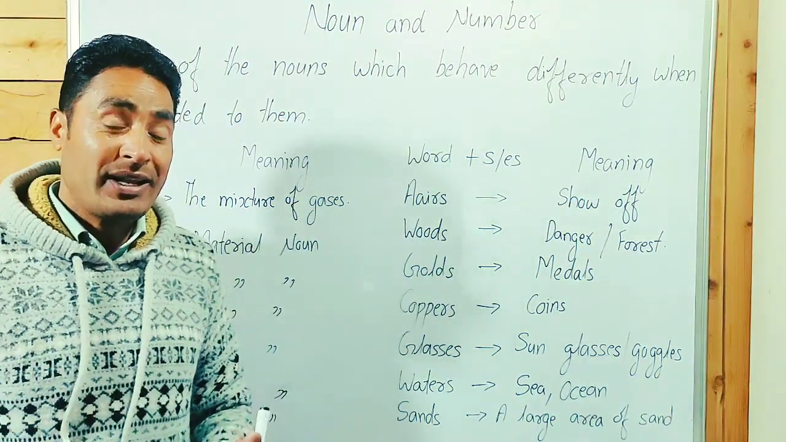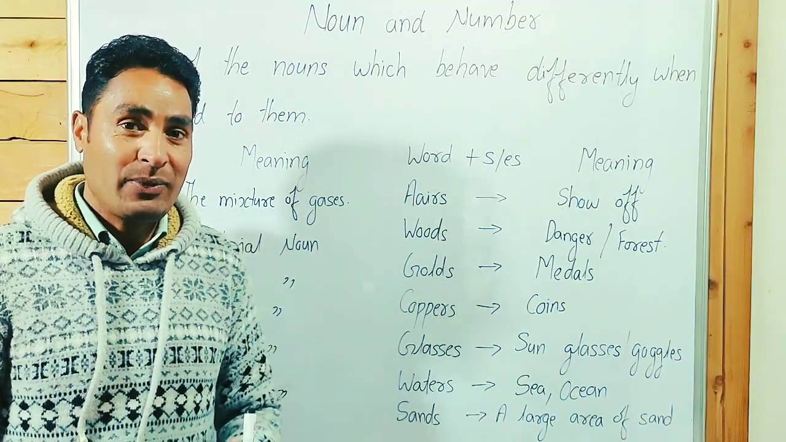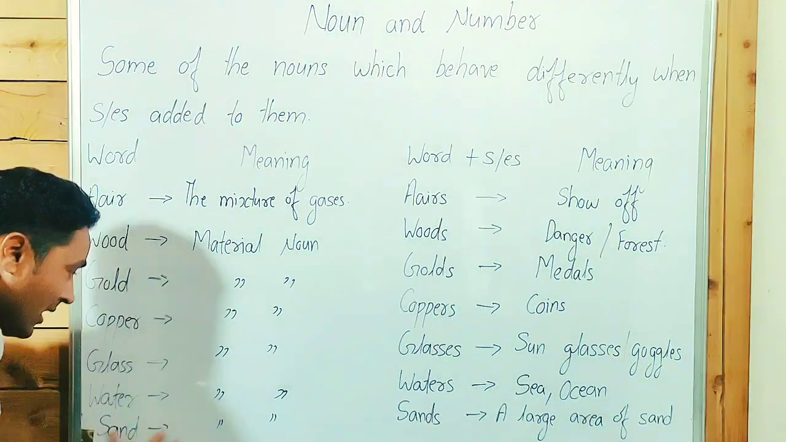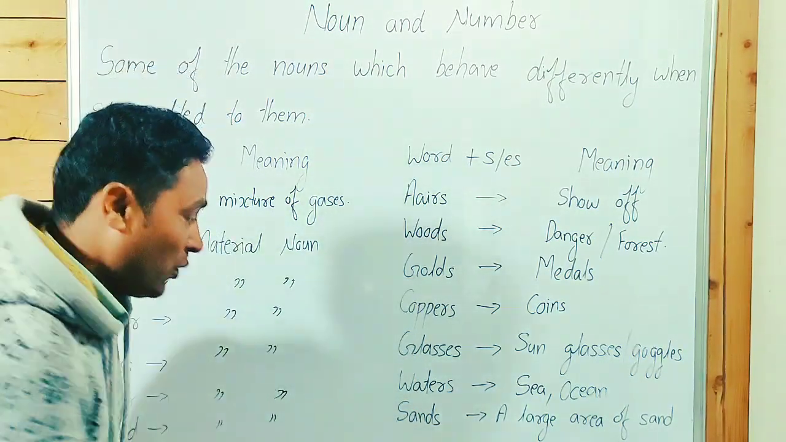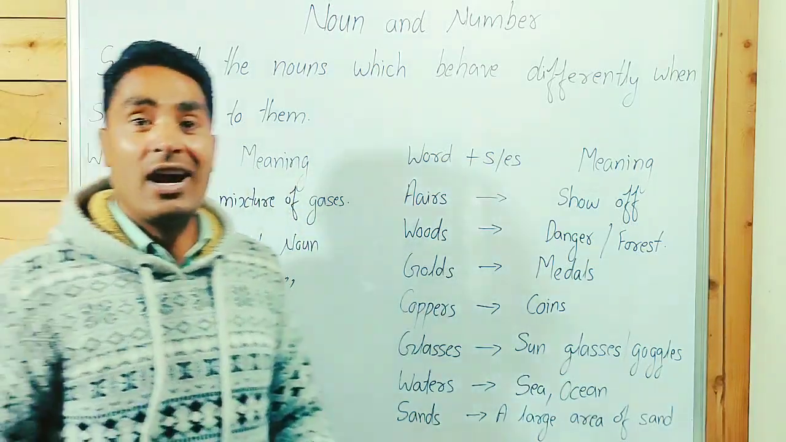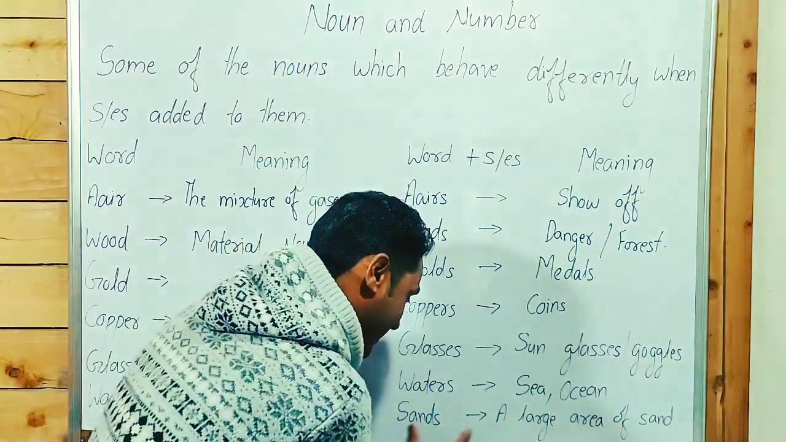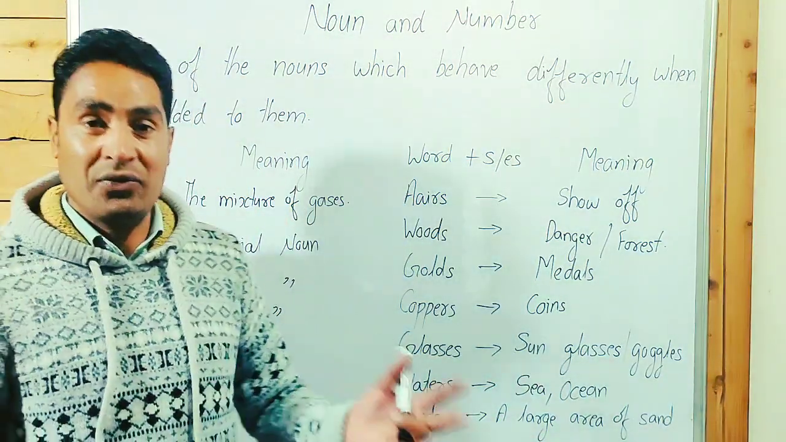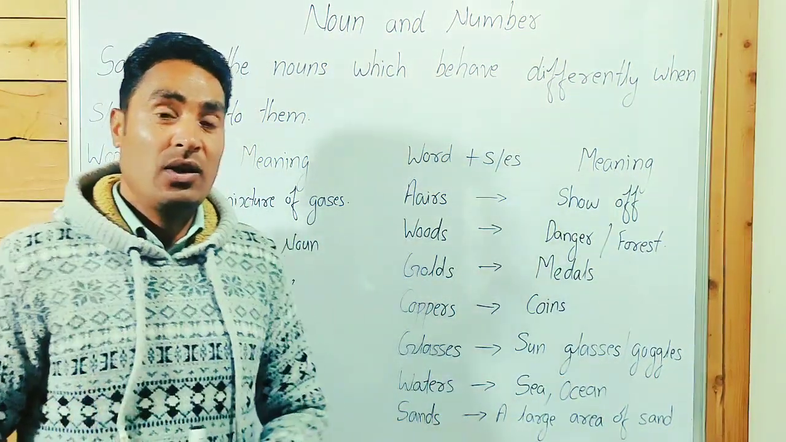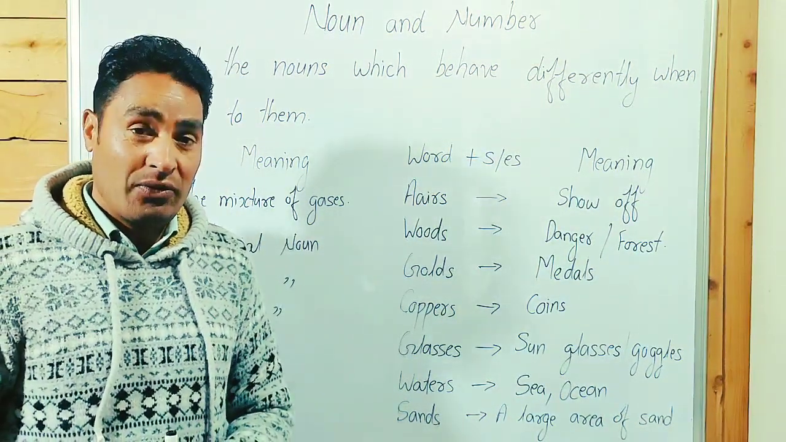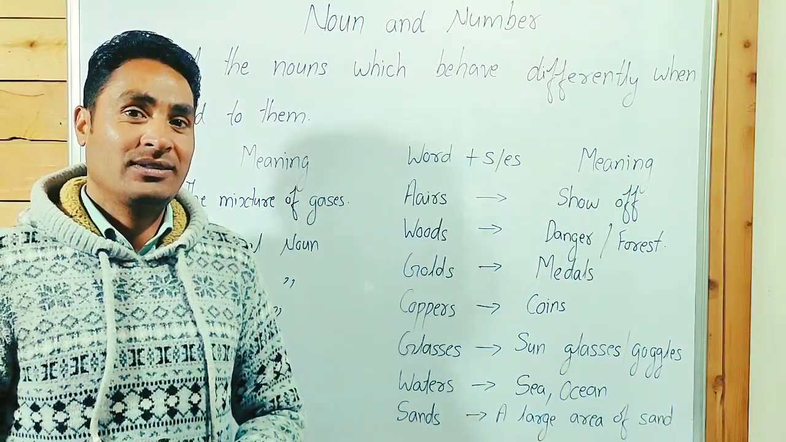Sand is a powder consisting of very small grains of stone. I repeat, sand, a powder consisting of very small grains of stone. When we talk about sands, it means a large area of sand. We can say desert. Sands, desert, a large area of sand. When we talk about sand, it is a material noun that consists of very small grains of stone.